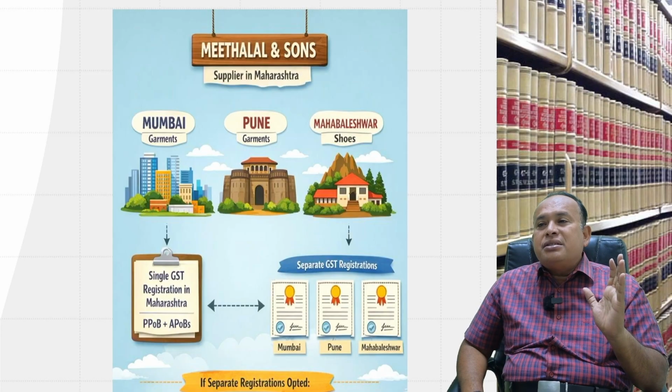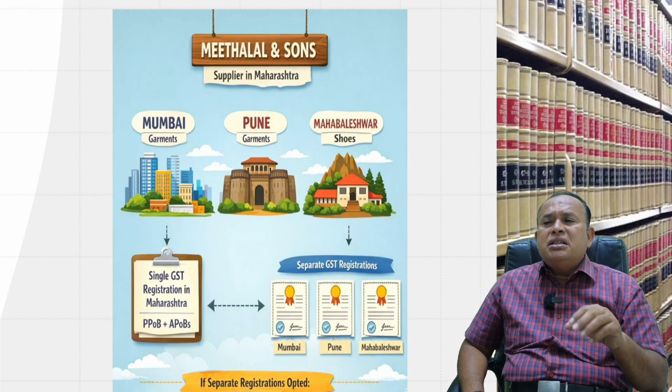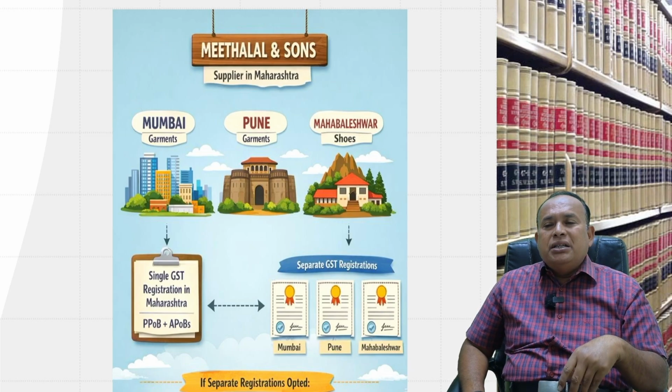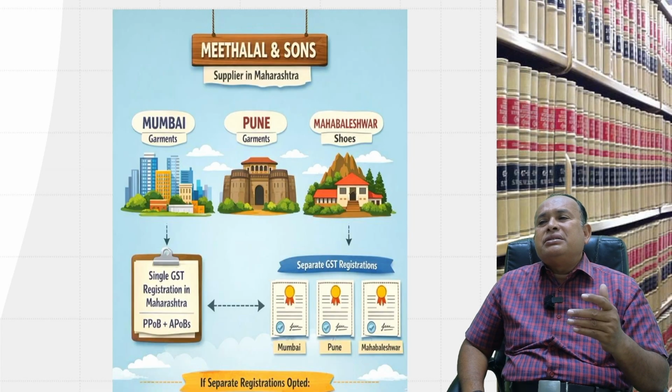Mittal and Sons, a supplier in Maharashtra, has 3 units: Mumbai garment unit, Pune garment unit, and Mahabaleshwar shoe unit. These 3 units belong to Mittal and Sons.